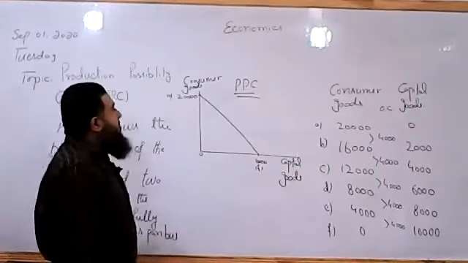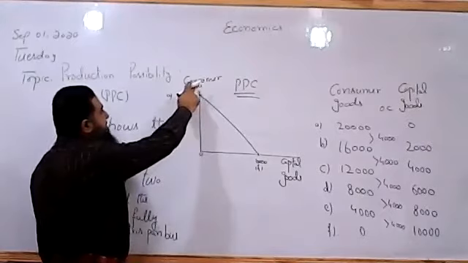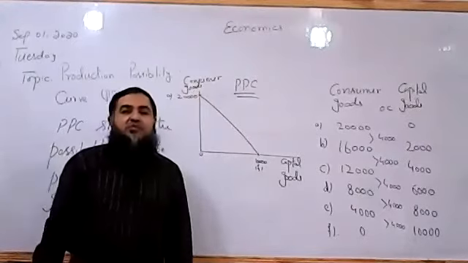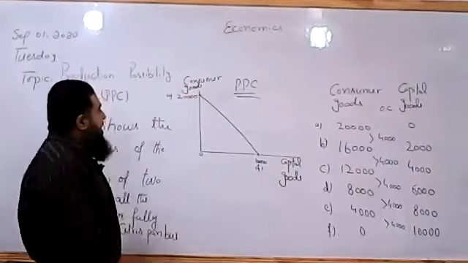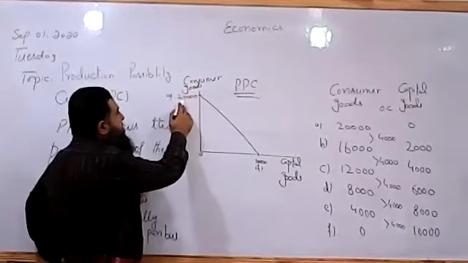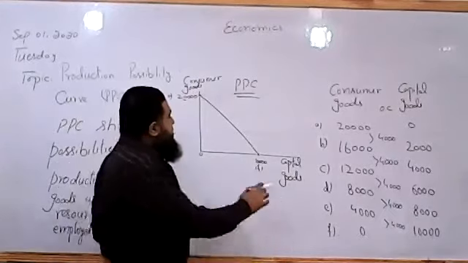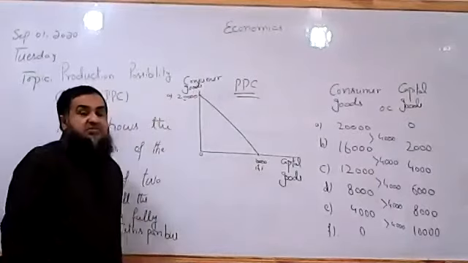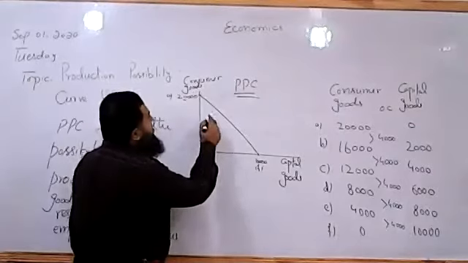It shows the possibilities of production of the two goods, in our case, the consumer goods and capital goods, when all the resources of an economy are fully employed. Like if all resources are allocated to produce consumer goods, 20,000 of consumer goods are produced. When all resources are employed to produce capital goods, 10,000 of capital goods are produced. So we say this is constant sloped.